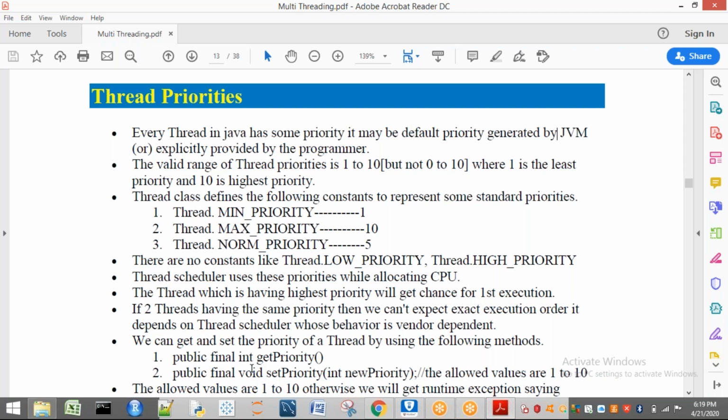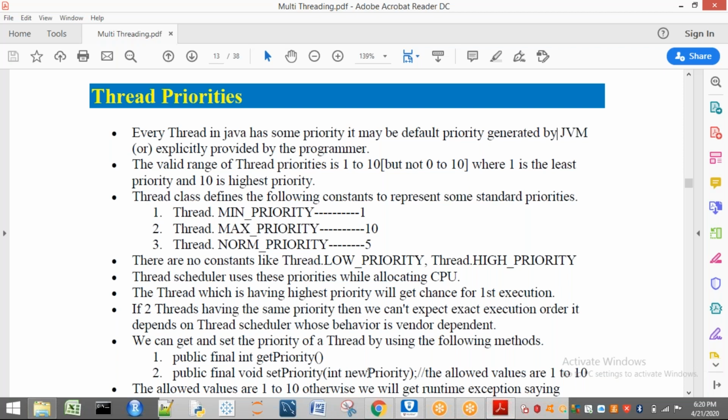While setting the priority, you have to give a value, which priority has to be set. While getting the priority, you get whatever priority is already present. So while getting a priority, the return type is what? int. That means it is going to give you an int type. Why do we take int type? Because here the range is from 1 to 10, and 1 to 10 are integers only.